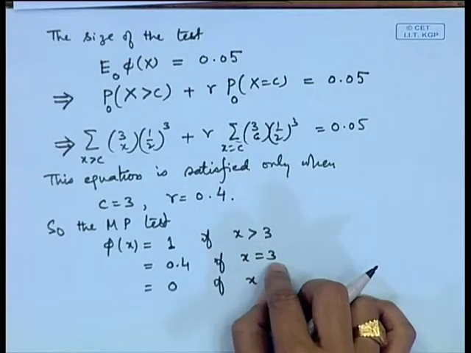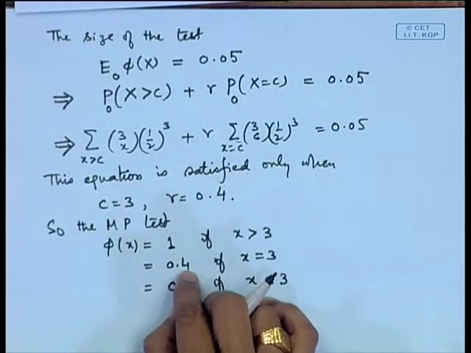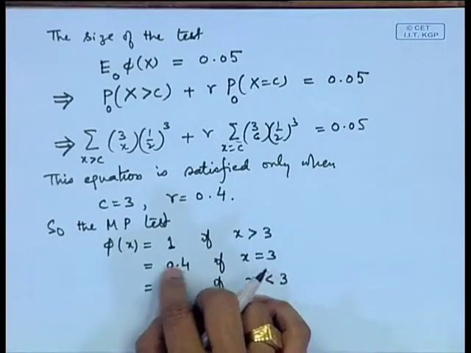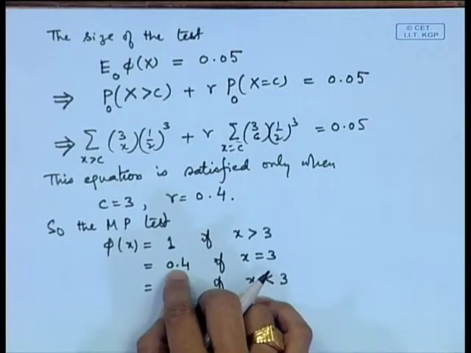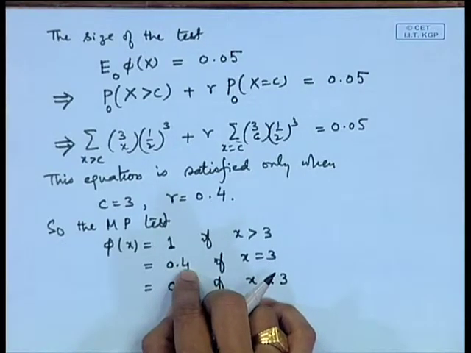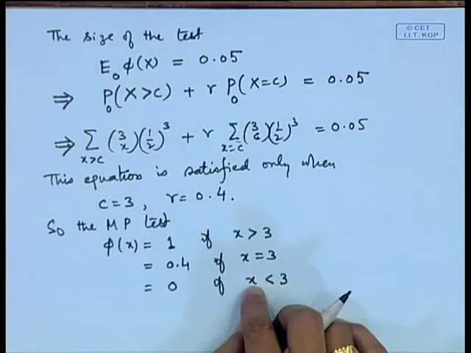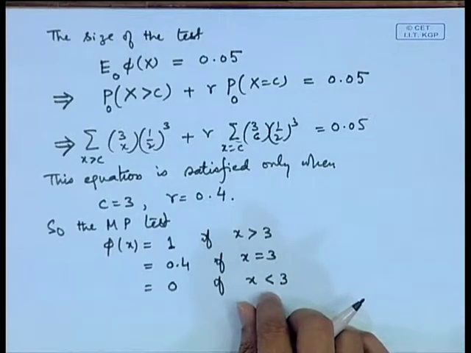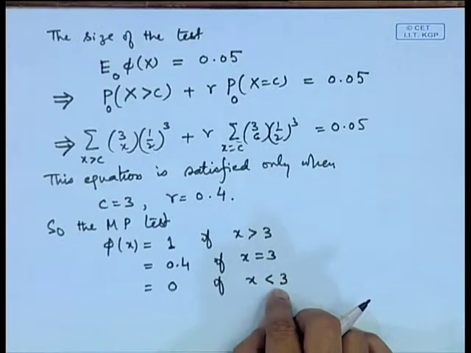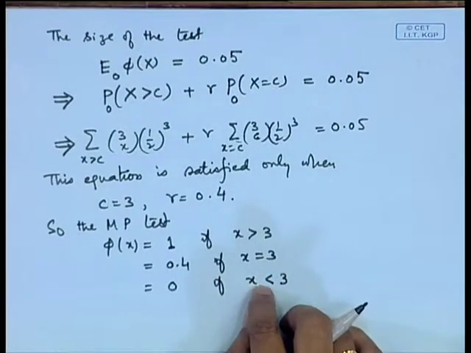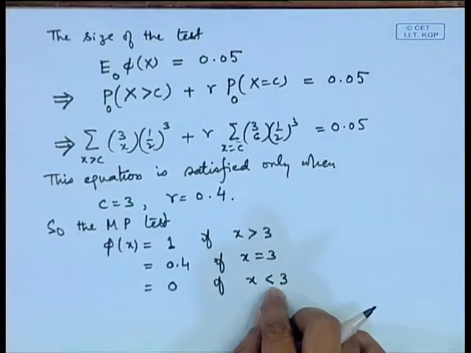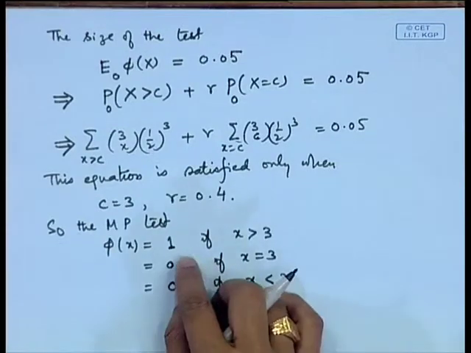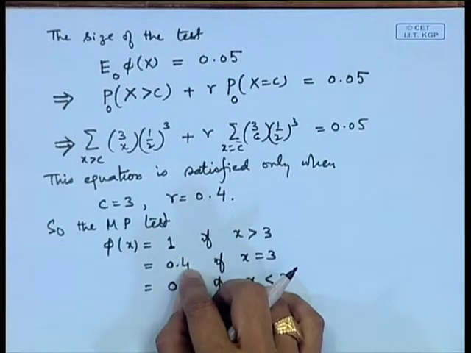Even if x is equal to 3, we are only partially agreeing, that means we are rejecting in favor of H 1 only with probability 0.4. That means the test is heavily biased in favor of H naught here, because x takes values 0, 1, 2, 3 only, and you are having rejection for x equal to 3, that too with probability 0.4.